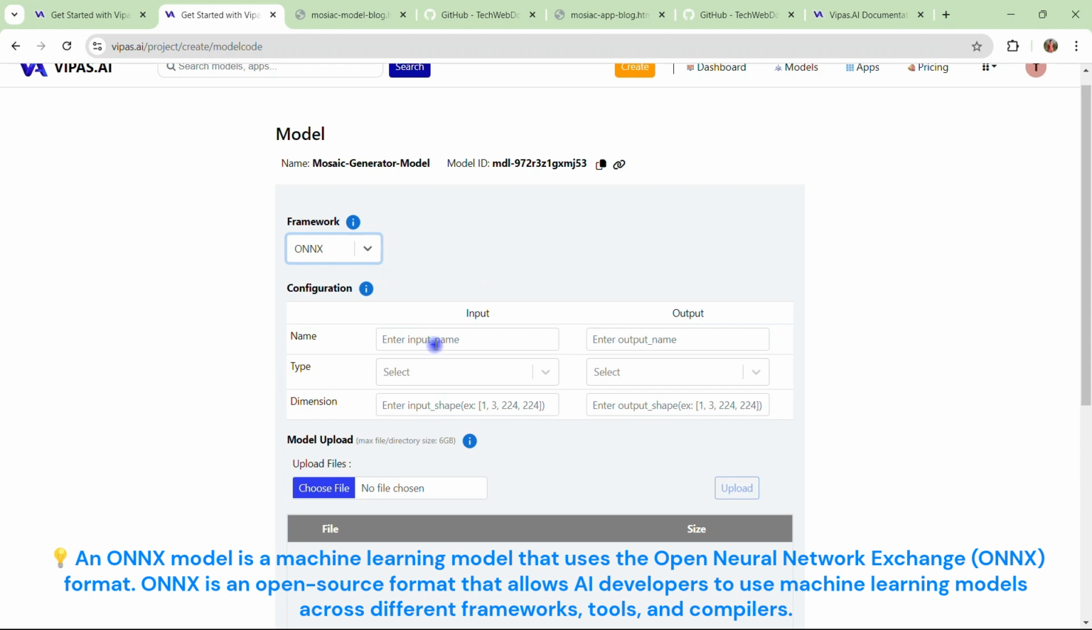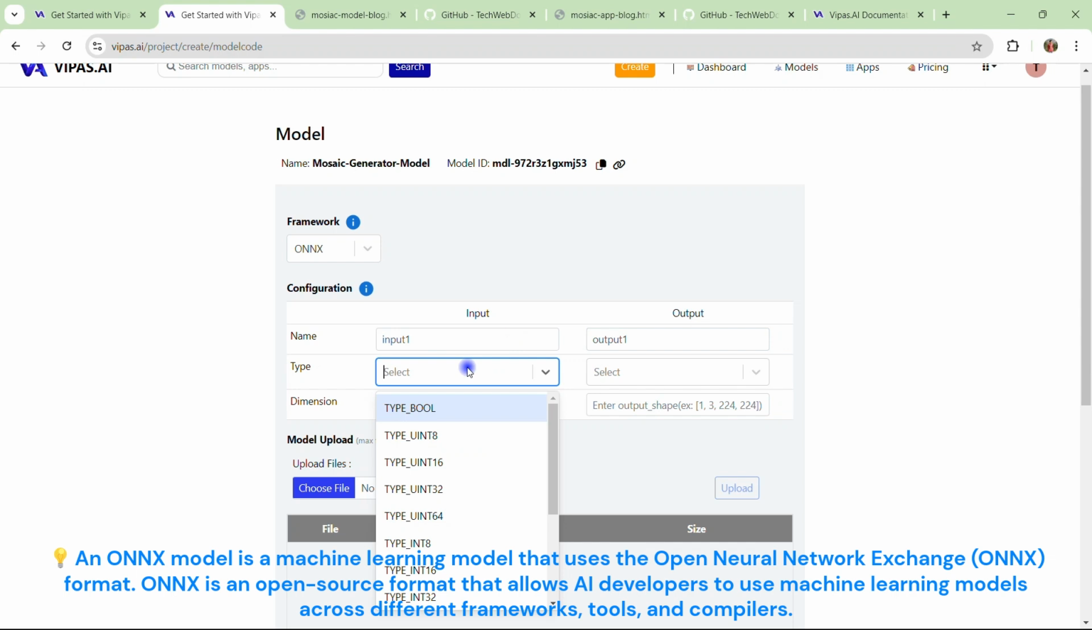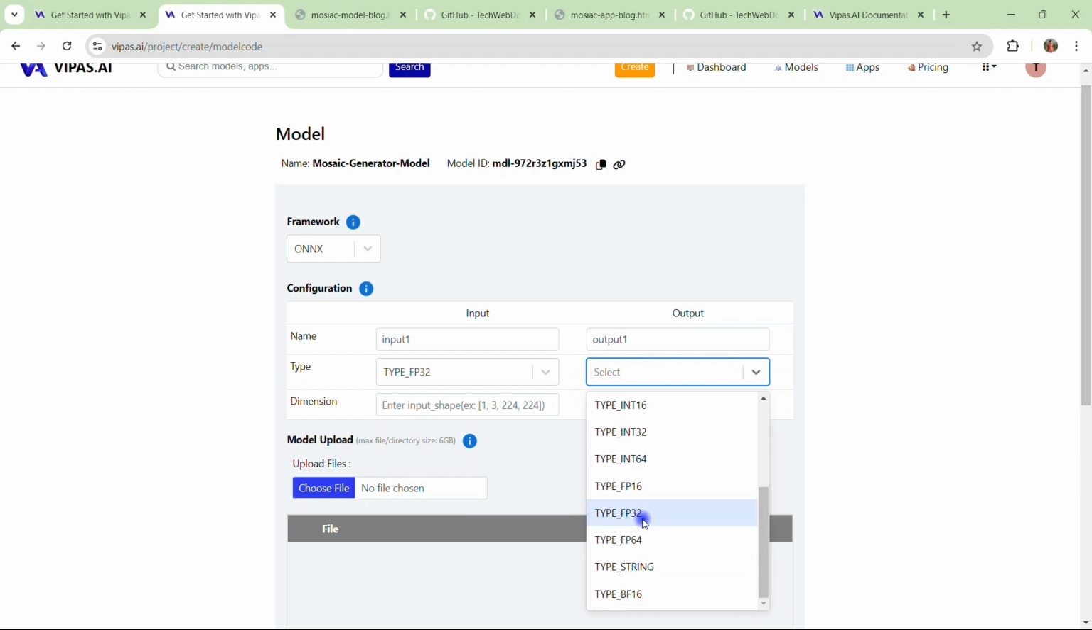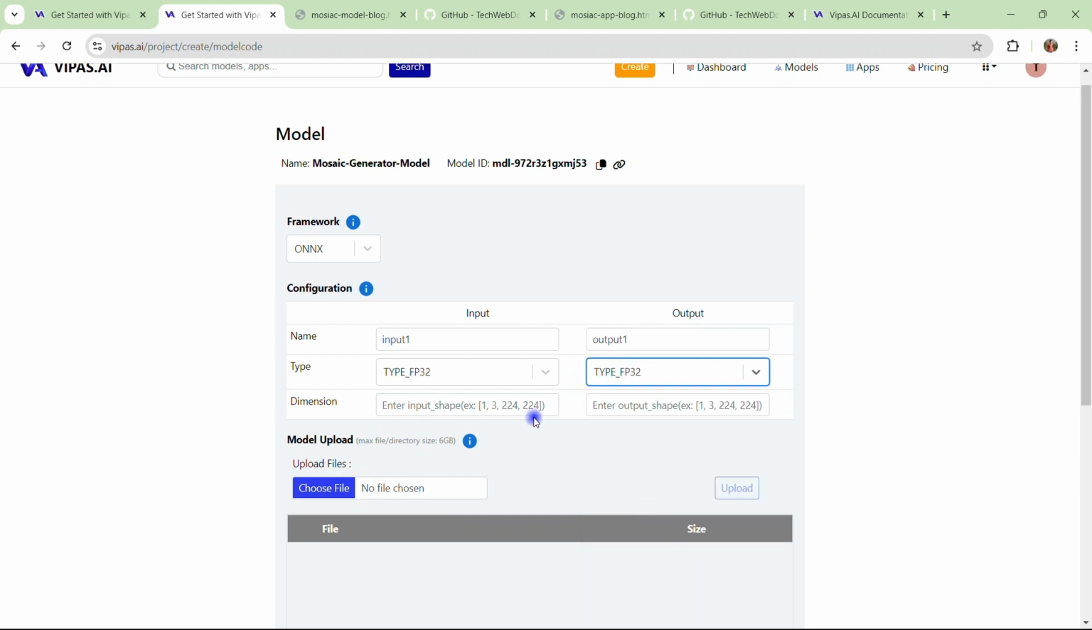Here we need to provide some configuration parameters. If you are aware of ONNX, then you should already know we have to provide this configuration. Let me put the value here. Input 1, output 2, 1. Okay, type we need to select FP32, the type of the model that I want to use. Type FP32.